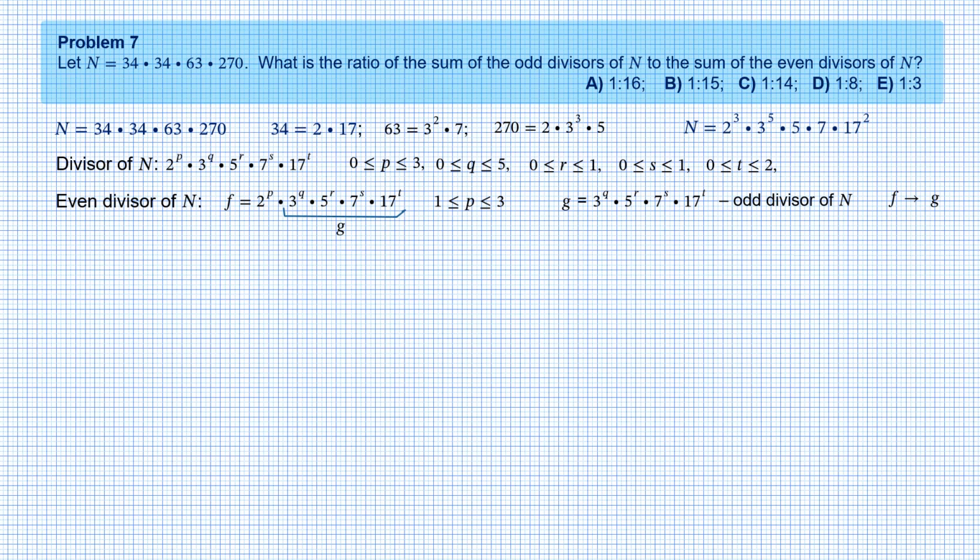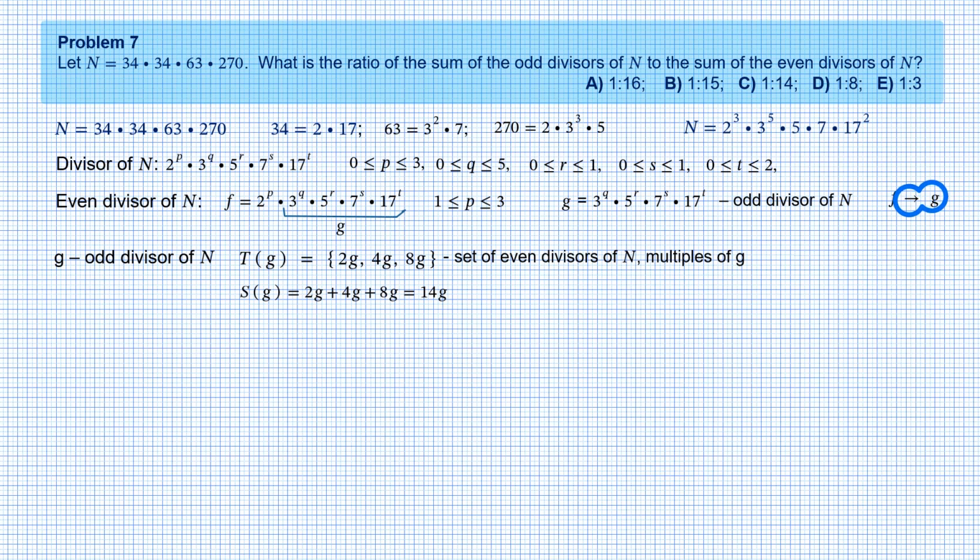At the same time, any odd divisor of n, number g, can be associated with the set T of g, containing even divisors of n, which are multiples of g. We see that any such set consists of exactly 3 members, and the sum of the members, S of g, is 14g. It is important to note that any even divisor of n corresponds to one and only one odd divisor of n, therefore belongs to one and only one set T. The rest is pretty straightforward.